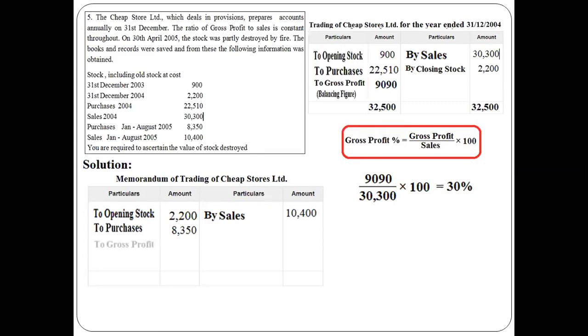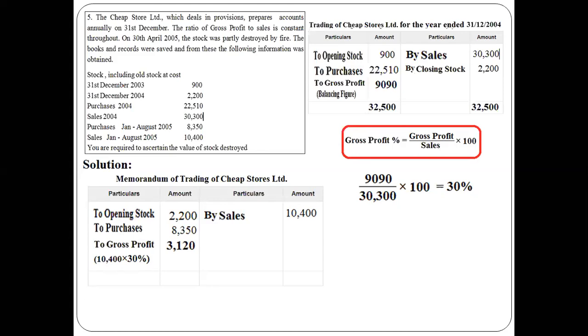Then we need to calculate the gross profit. How to calculate gross profit? The percentage is already calculated, hence it is sales into gross profit percentage. Sales are 10,400 into gross profit percentage of 30%, hence the amount comes to 3,120 rupees. Then we need to close the ledger account.